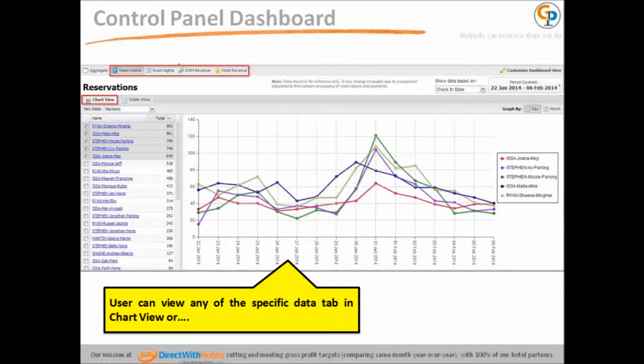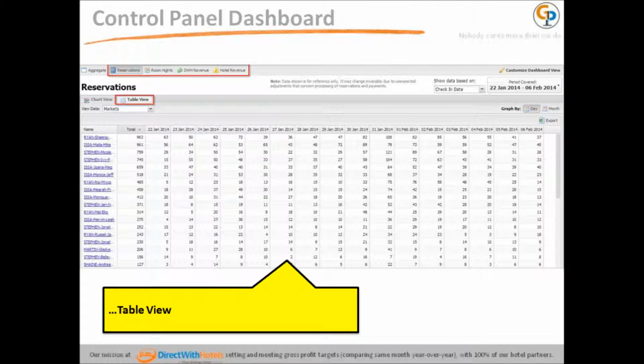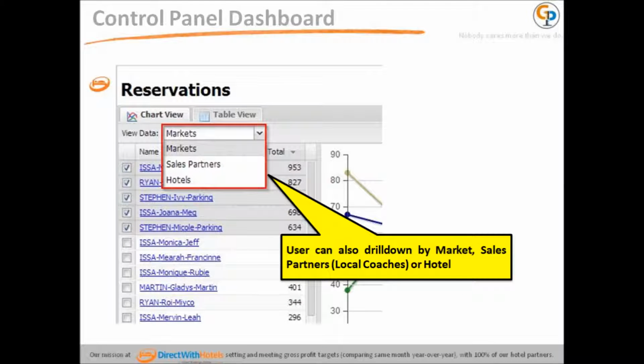User can view any of the specific data tab in Chart View or Table View. User can also drill down by market, sales partners, or local coaches, and hotel.